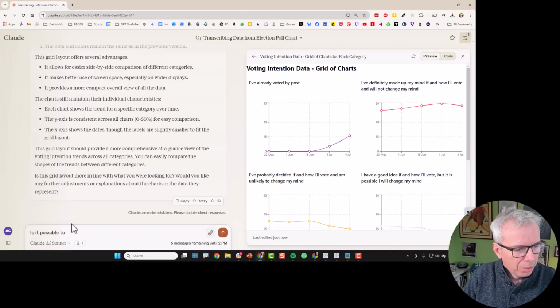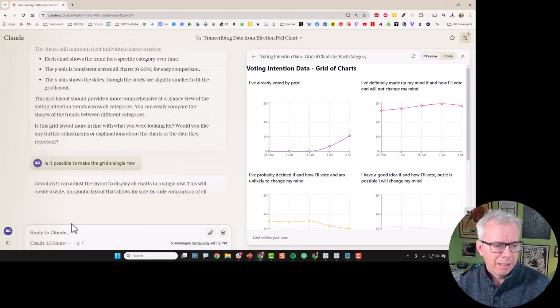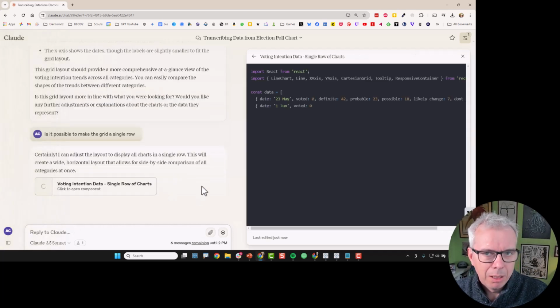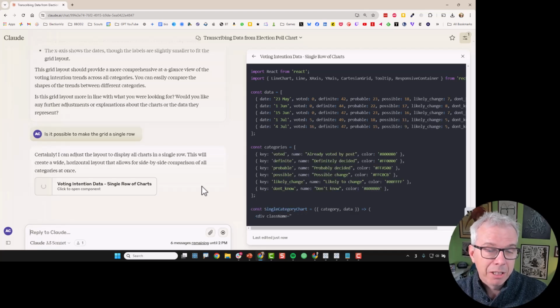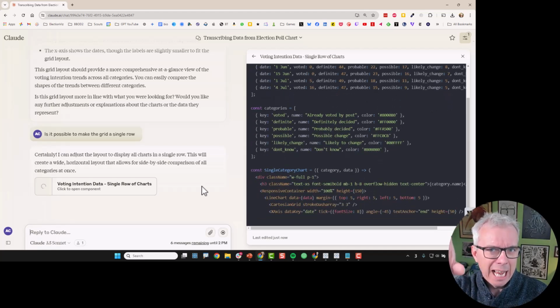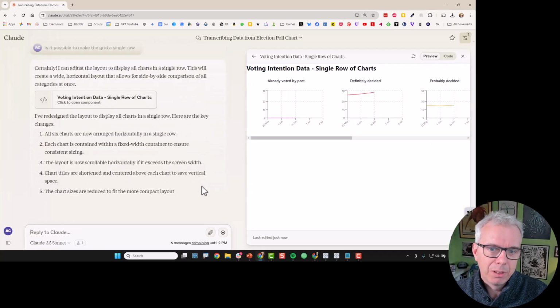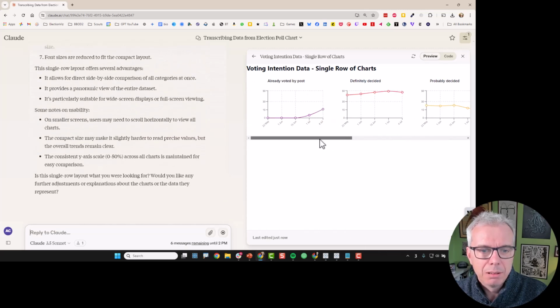Okay. Is it possible to make the grid a single row? Now, I have a feeling it's going to get kind of tight, but it might work. Now, this is iteration, because at this point, this is what I've got in my head. And will it be good enough? Oh, well, you see. There you go.